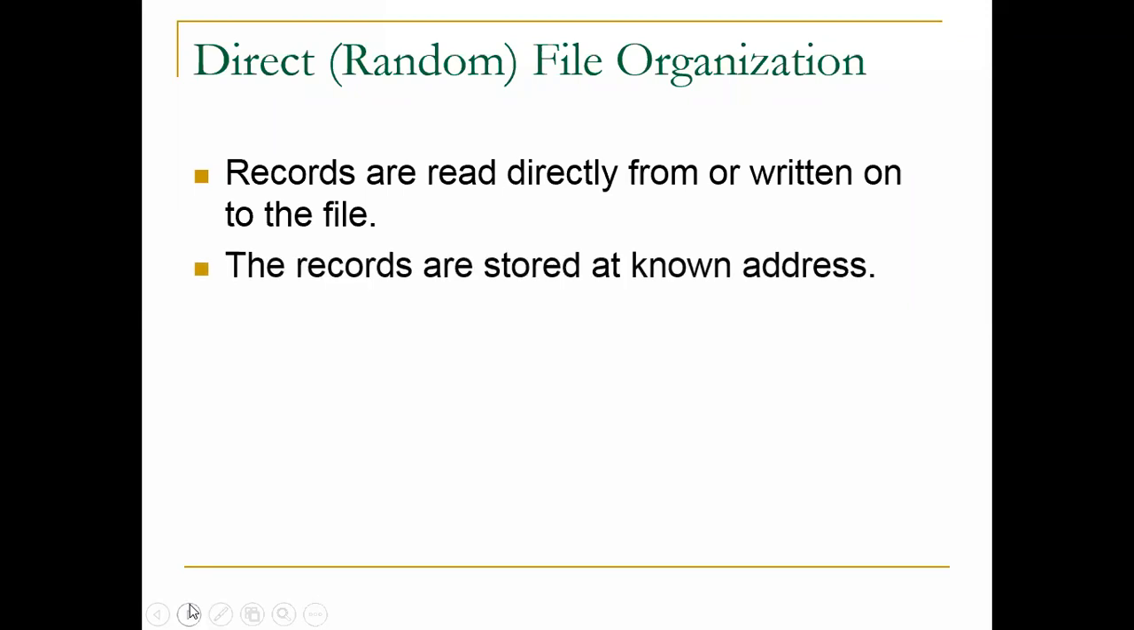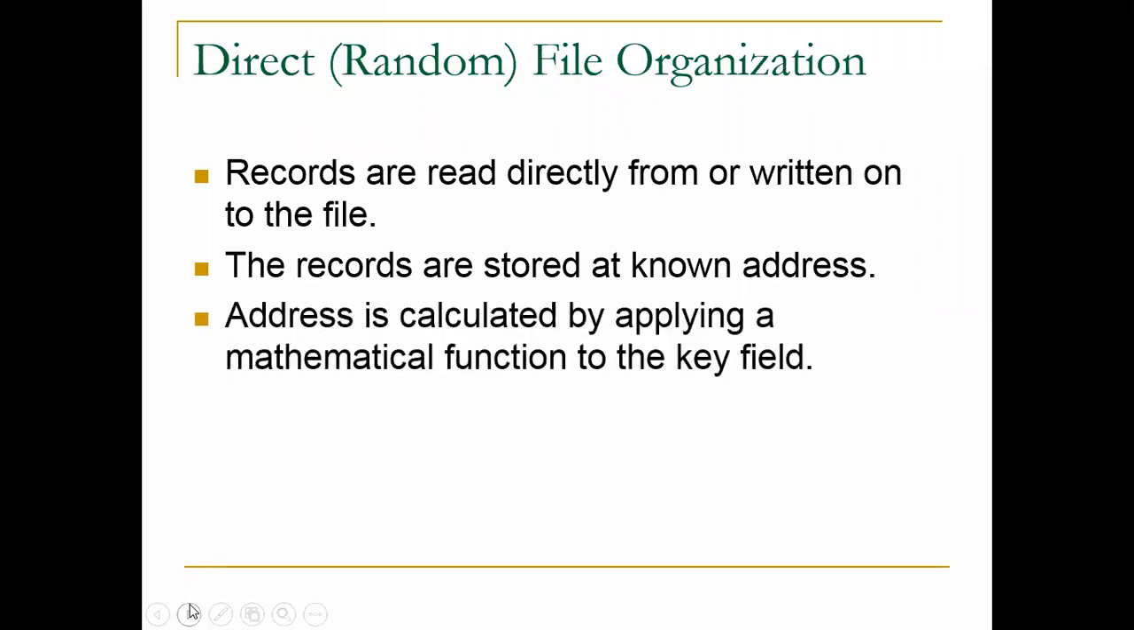Okay, so the records are stored at a known address. If it is random access, the data should be stored at a known address. The address is calculated by applying a mathematical function to the key field. So how will the address be calculated? While we are going to store the data, we calculate it using some mathematical function.